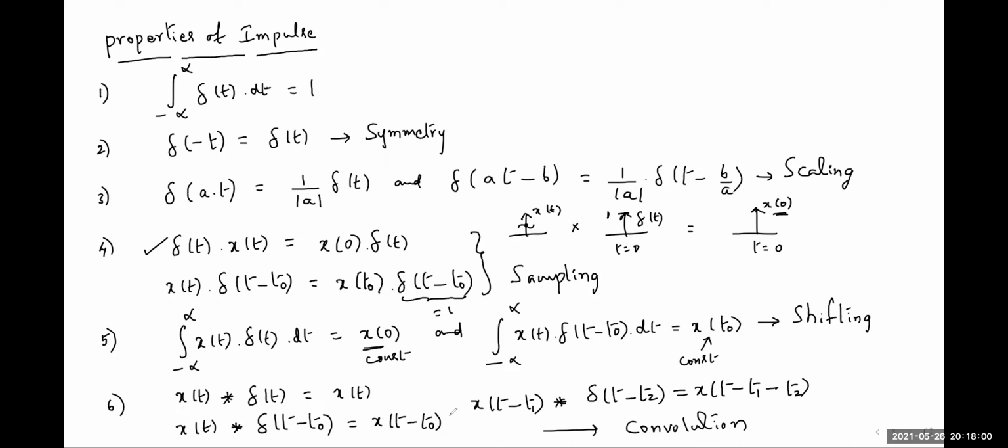You can observe the point here. It is after convolution, del function does not exist in the right hand side expression. Compare the fourth property and sixth property here. In fourth property, after multiplication, x of t does not exist in the result. Whereas in the convolution, del of t does not exist in the result. So a small difference, we should observe this point.